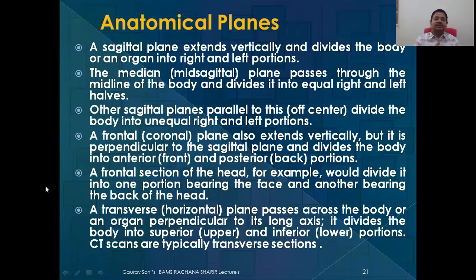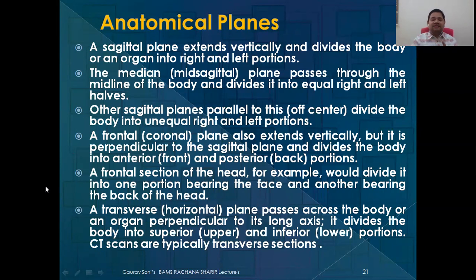The second type of plane is the frontal or coronal. Coronal is named after the coronal suture in the skull. It also extends vertically, but it is perpendicular to the sagittal plane. This means if this was the sagittal plane, the coronal will fall like this. So it divides the body into two parts, anterior and posterior, that is front and back. For example, a frontal section of the head would divide one portion bearing the face and the other bearing the back of the head.